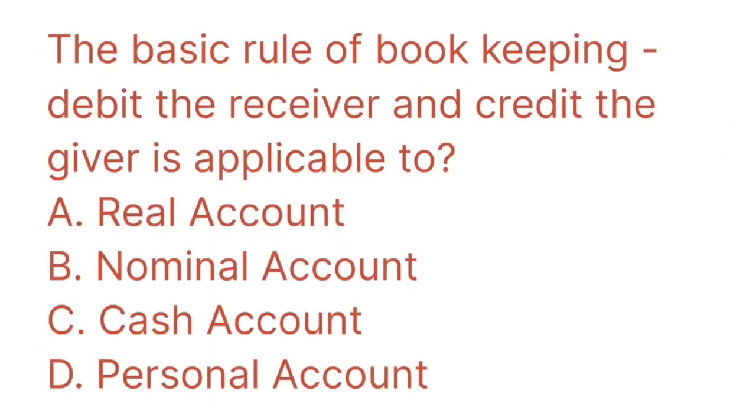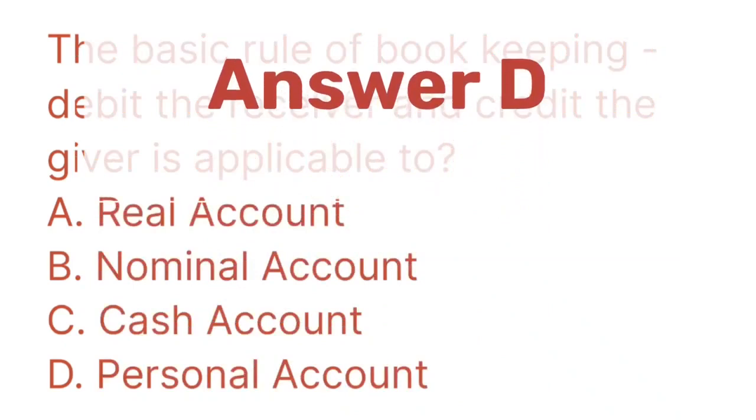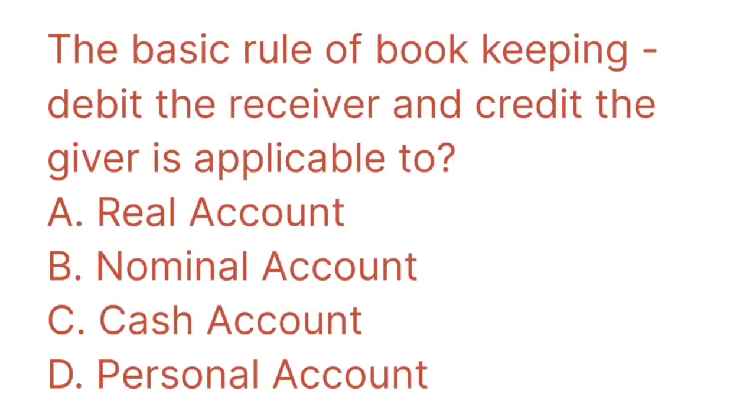The basic rule of bookkeeping: debit the receiver and credit the giver is applicable to. The options are A. Real account, B. Nominal account, C. Cash account, or D. Personal account.